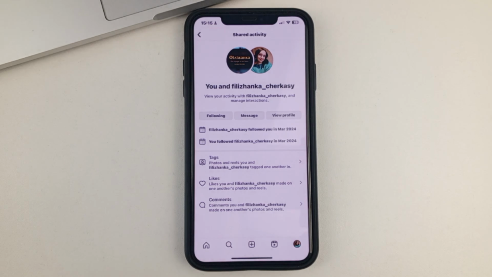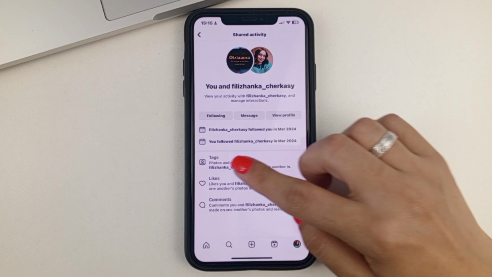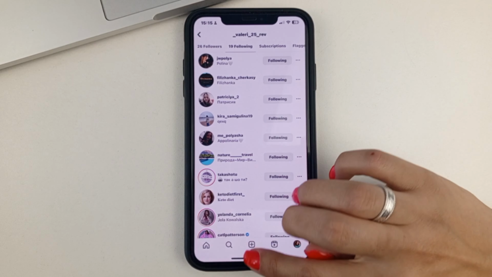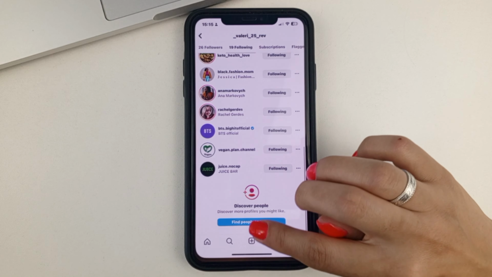This will take you to a page where you can see when you subscribed to the person and whether he subscribed back to you, and also when he did it too. You will see the month and the year. That way you can see when you started following someone on Instagram.